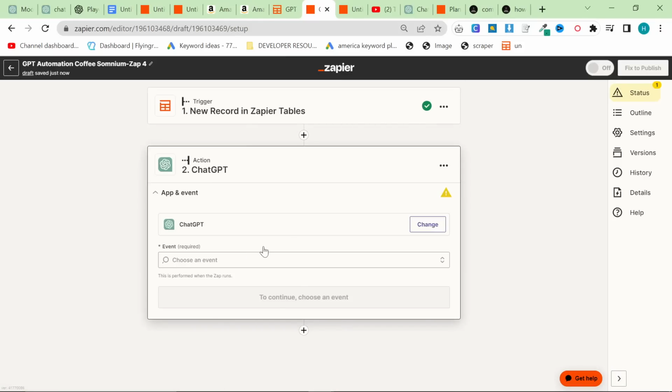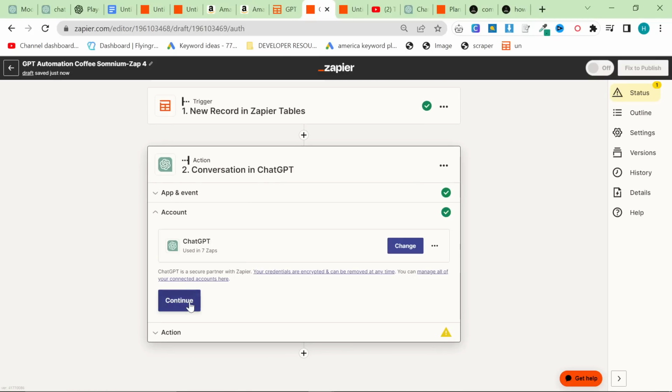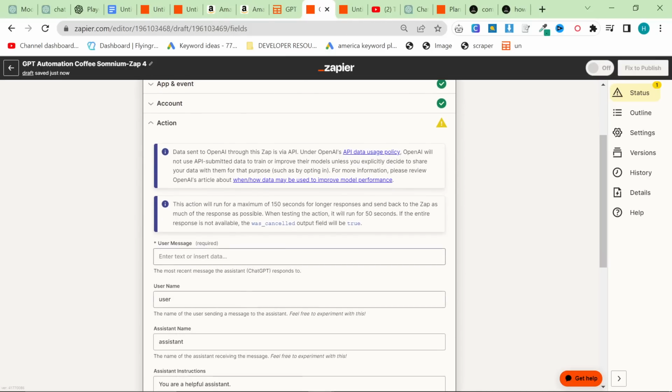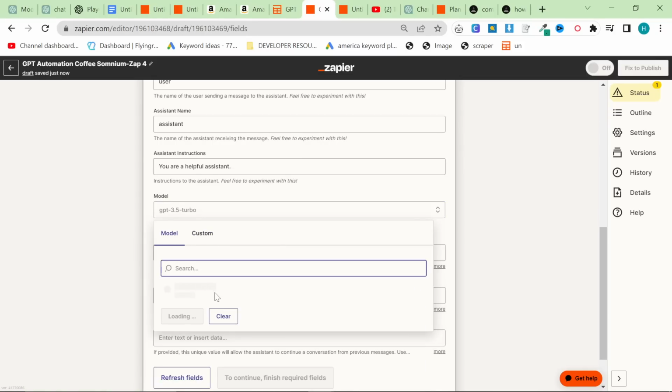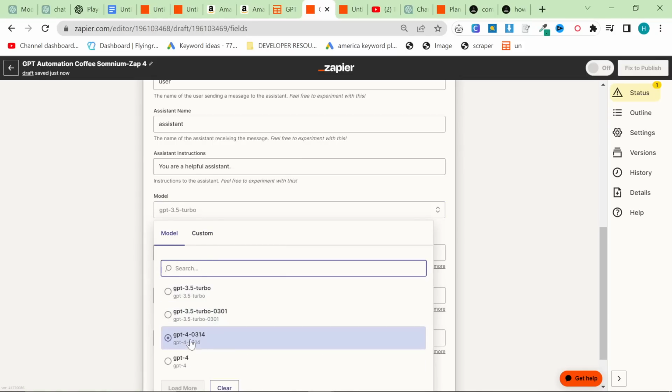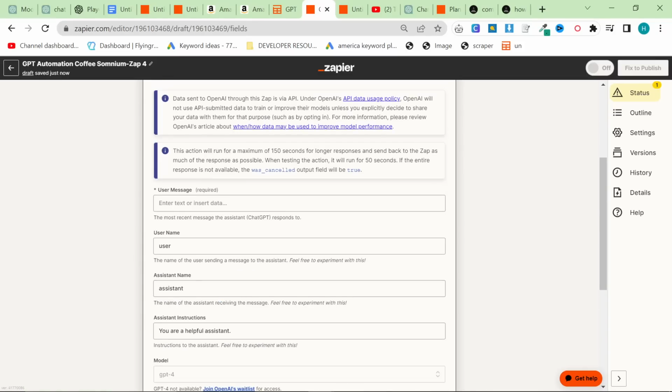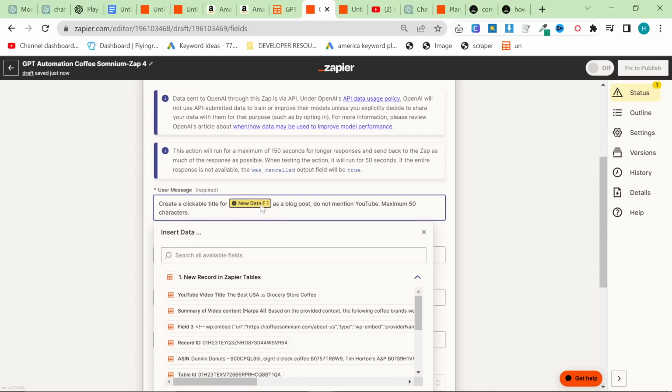The first thing we want to do, now you might be able to slim this down. If you can get this to fewer actions, then you can potentially write more articles for less money, okay? However, for now, this is the best way that I found to do it. So we'll just press continue. Obviously, with the account, just log into your ChatGPT account. Not everyone has ChatGPT 4. So if you don't, then just use ChatGPT 3. However, I fortunately do have ChatGPT 4. So the user message is just like you're talking to ChatGPT.